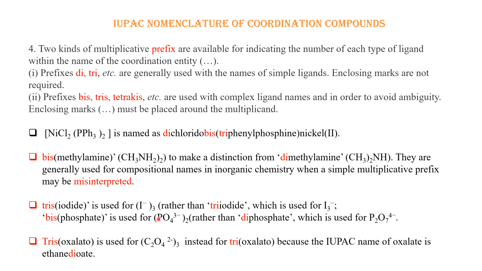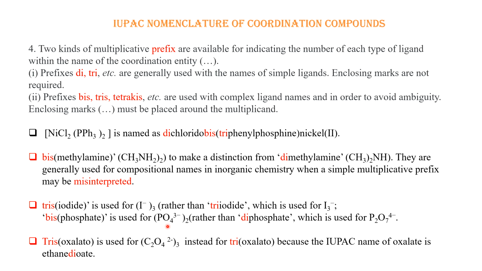So it will be confusing if we write triiodide. Is it the triiodide ion or three iodide ligands? So that will be confusing. So if three iodide ligands are there, it will be written as tris(iodide). But when only one triiodide ligand is there, it can be written as triiodide. So in these situations, we have to use bis, tris or tetrakis.